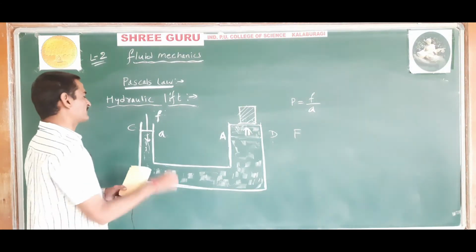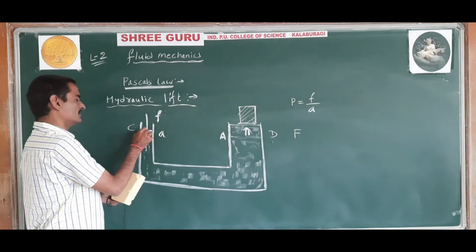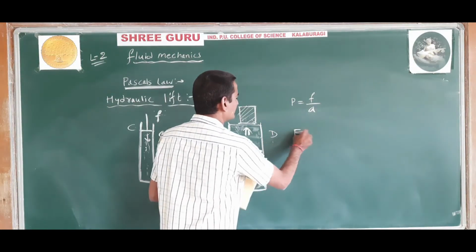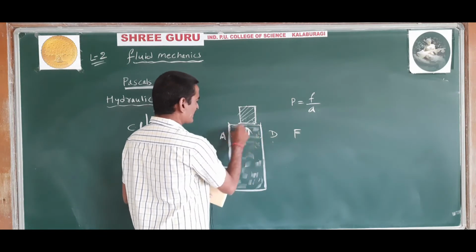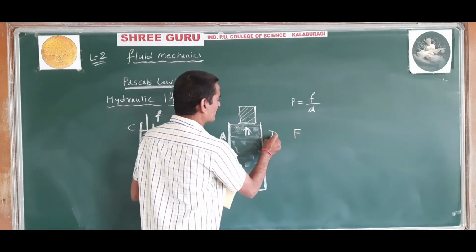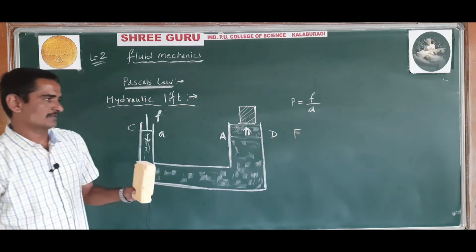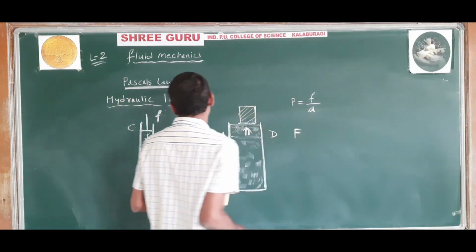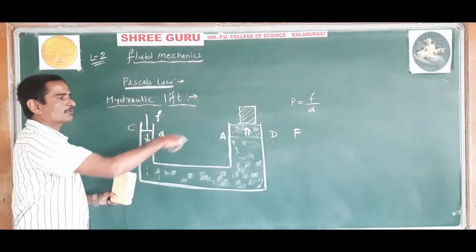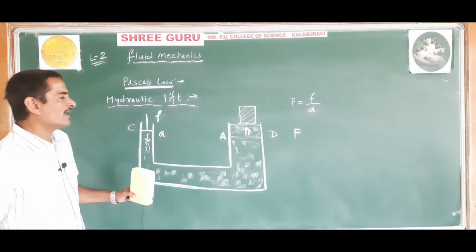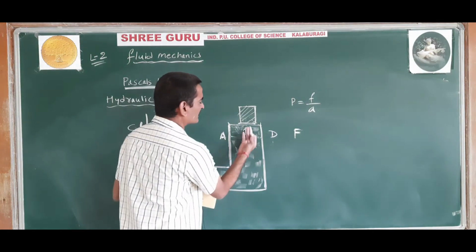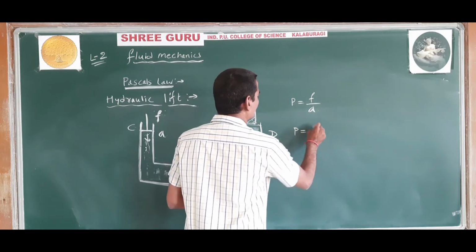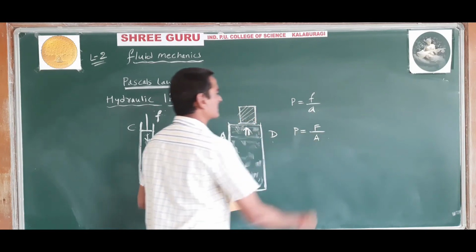When a small force f is applied in the downward direction on the piston of cylinder C, a force capital F is experienced on the platform in cylinder D in the upward direction, and the pressure exerted in the upward direction here will also be the same, F divided by A.